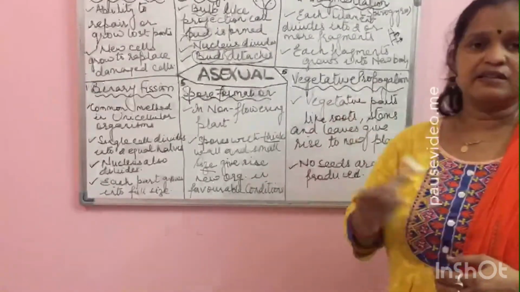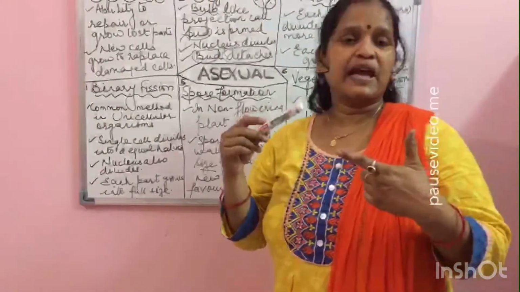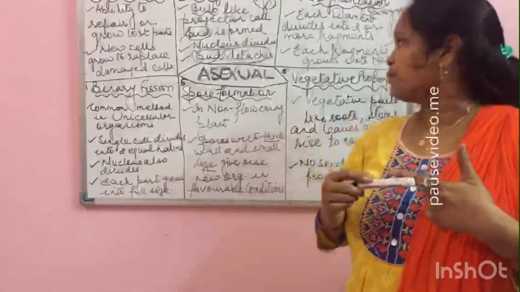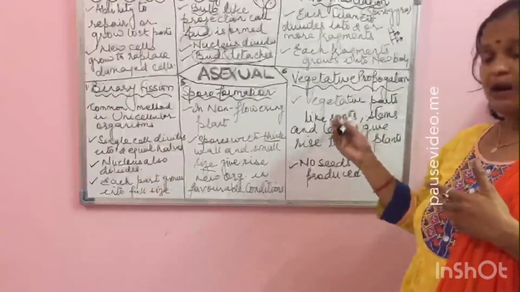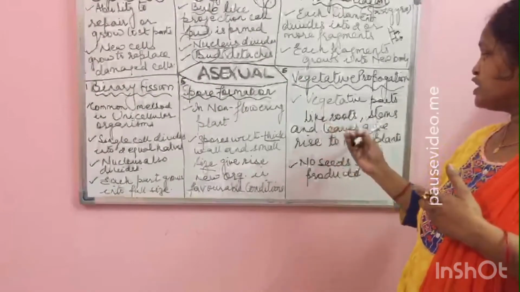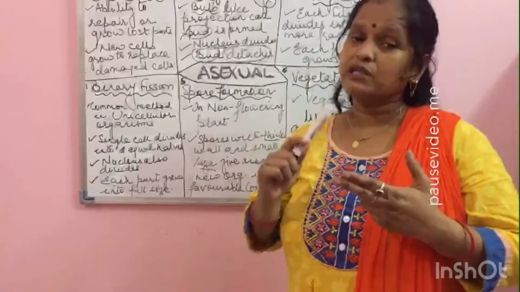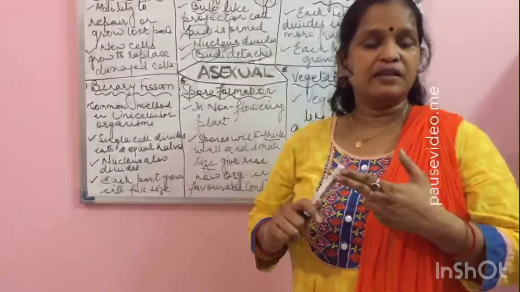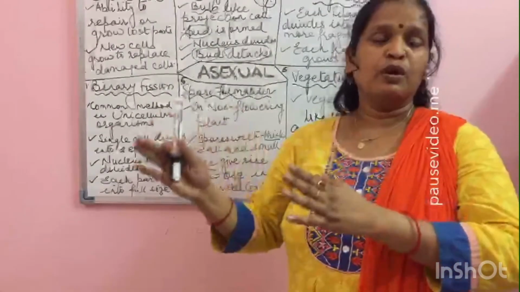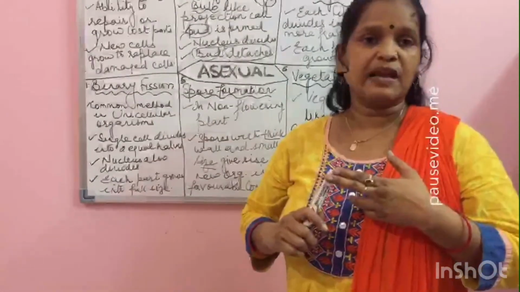Now, as I said earlier, this is a little bit a vast topic in which we will be discussing the advantages of vegetative propagation, the various ways or the parts which take place in the vegetative propagation, that is root, stem and leaves, and after this we will also discuss the artificial vegetative propagation, and I think that requires a new discussion in a new video, so we will discuss that in a new video.